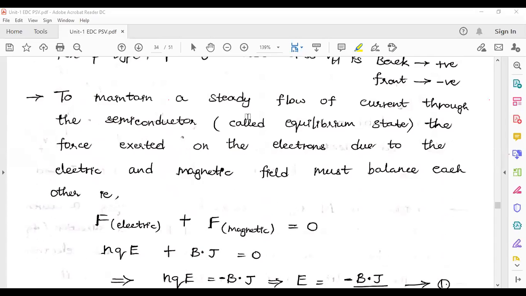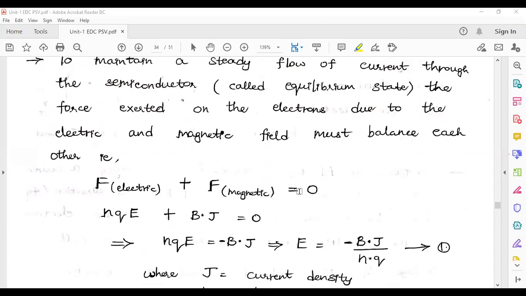To maintain a steady flow of current through the semiconductor, an equilibrium condition must be established. The force exerted on the electrons due to the electric and magnetic fields must be balanced. Those forces due to the electric and magnetic field must balance each other.